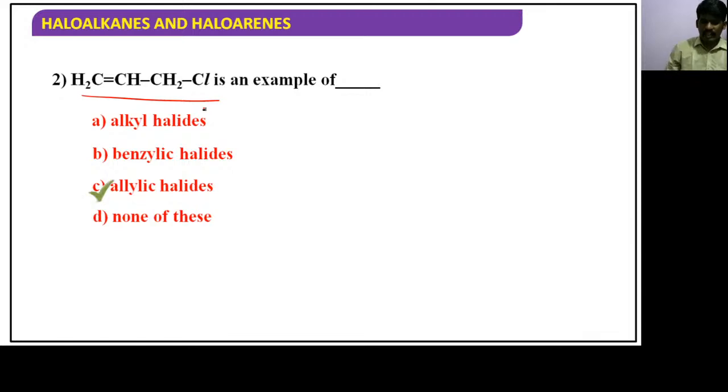That is the allylic halide case. Why? Because the carbon is sp3 hybridized and that sp3 hybridized carbon is attached to an sp2 carbon. Right? Yeah, Avinash is correct. Joel is correct.